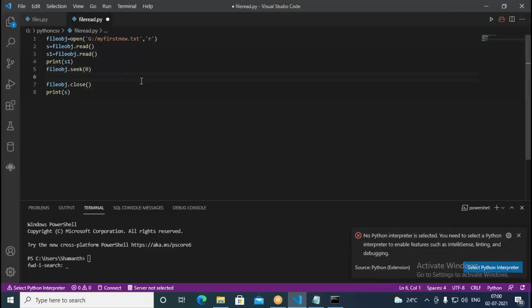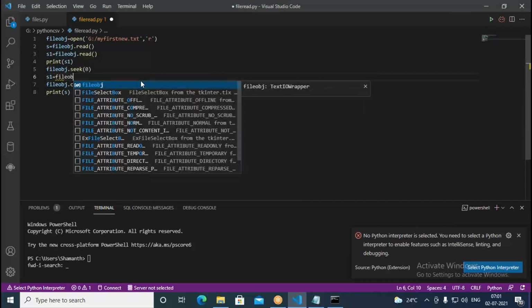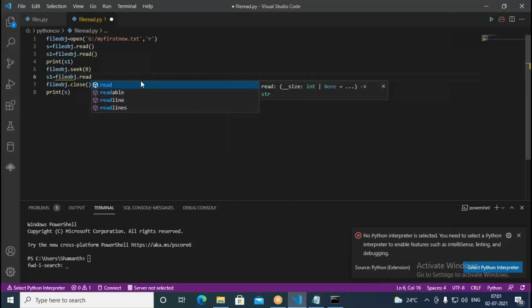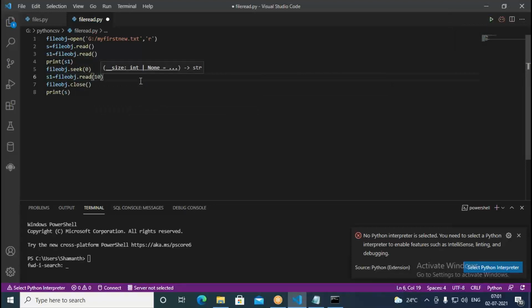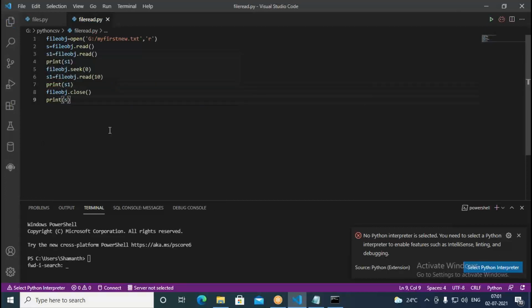Now here once again s1 equal to, I try to read file object dot read. Say some 10 characters I want to read here. I'm going to read up to 10 characters. Then once again print s1. So what happens here, initially it's reading all the content. As soon as it's reading content, the file cursor, cursor is nothing but some pointer in the given file, has reached end of the file. It doesn't have any other data. Again, if you try to read it, it will not read anything. At that time we are trying to print s1.